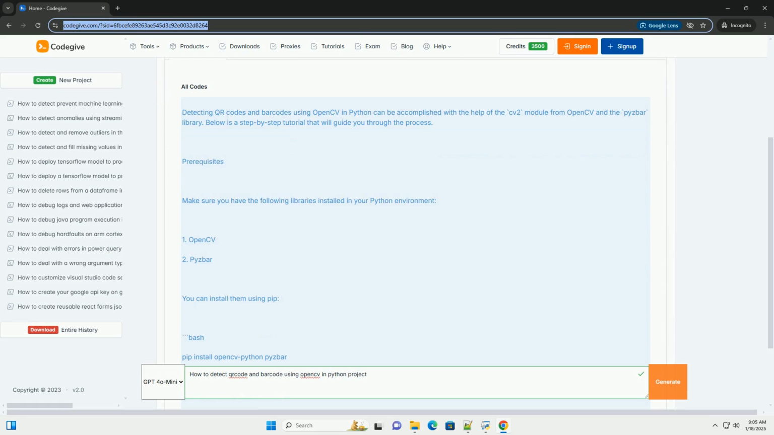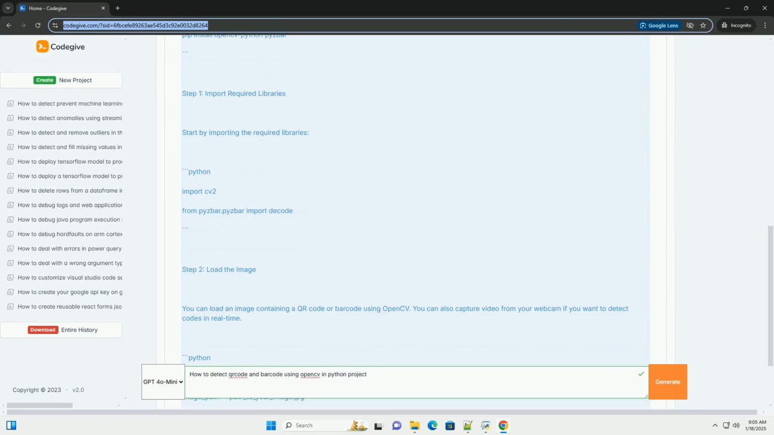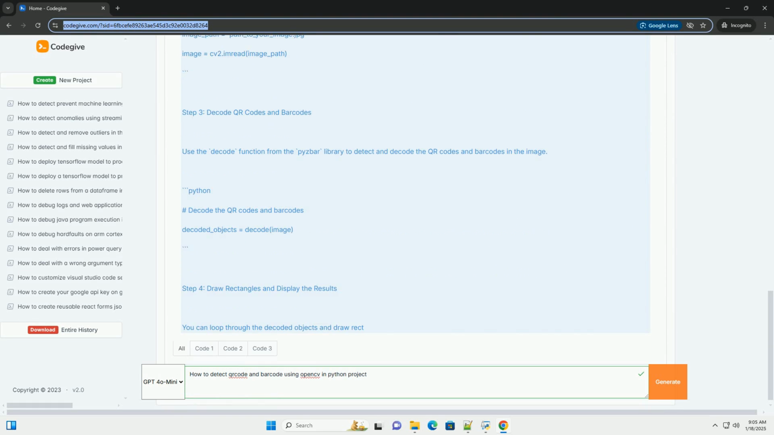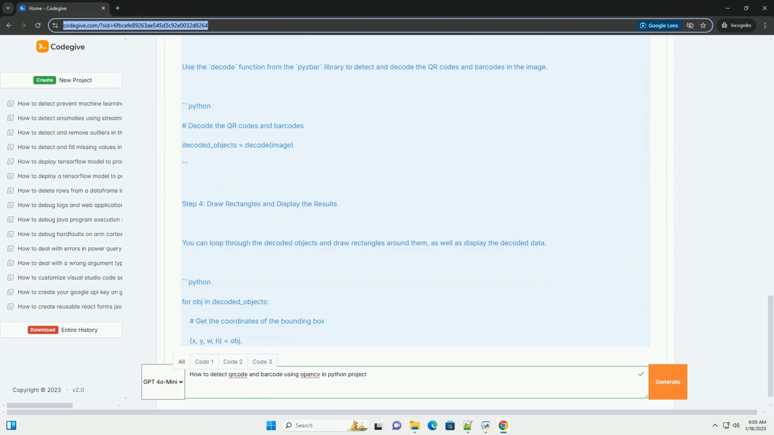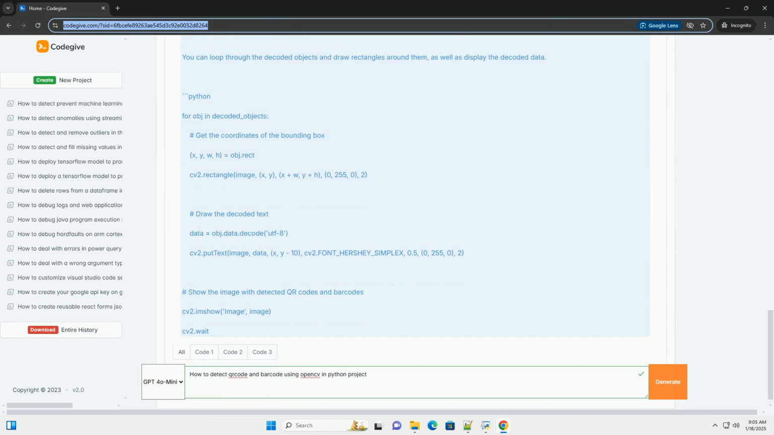Detecting QR codes and barcodes using OpenCV in Python can be accomplished with the help of the cv2 module from OpenCV and the pyzbar library. Below is a step-by-step tutorial that will guide you through the process.